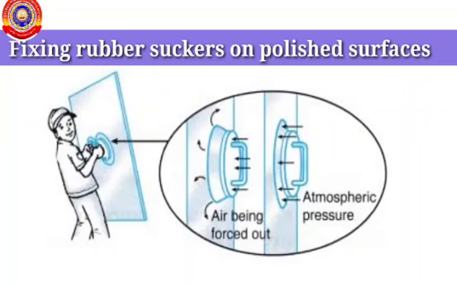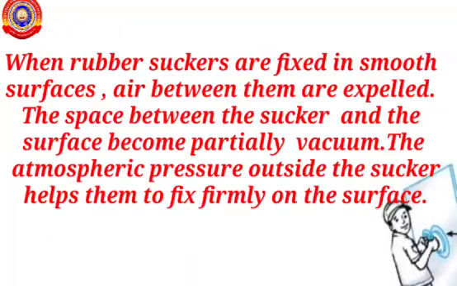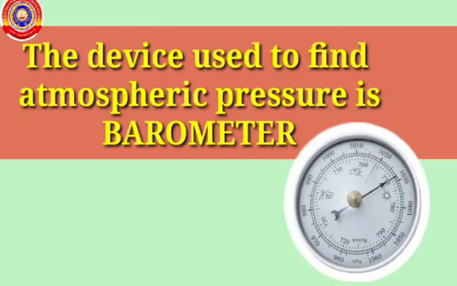Fixing rubber suckers on polished surfaces. When rubber suckers are fixed on smooth surfaces, the air between them is expelled. The space between the sucker and the surface becomes partially vacuum. The atmospheric pressure outside the sucker helps them to be firmly fixed on the surface. The device used to find atmospheric pressure is the barometer.